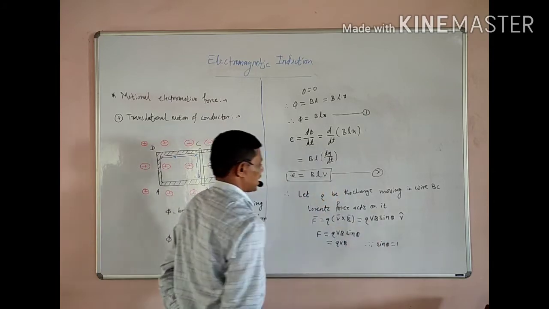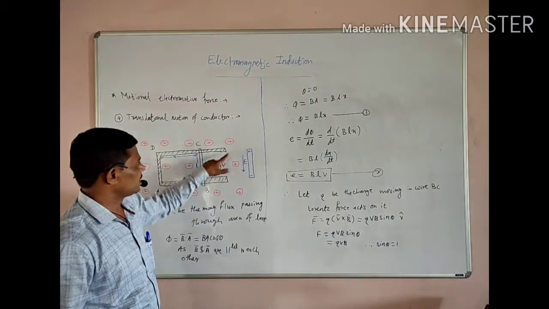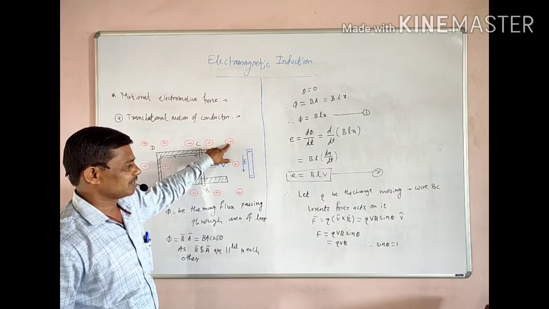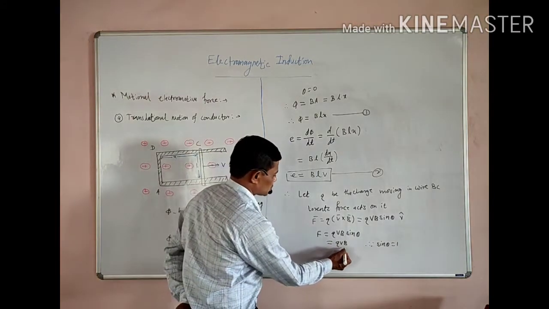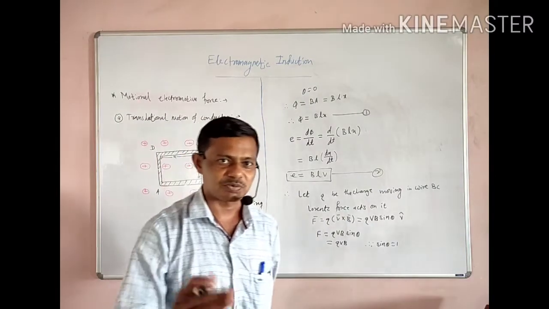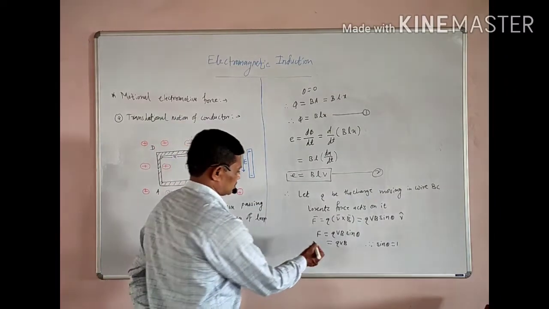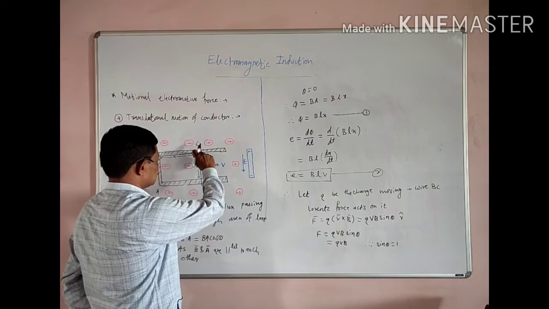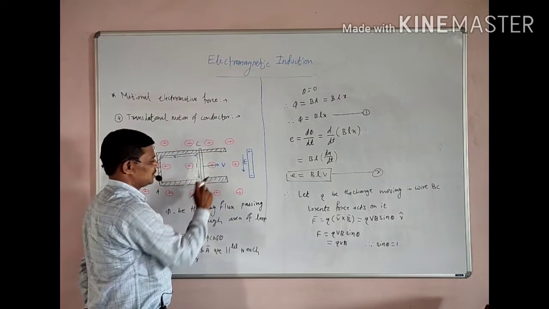That means the angle between velocity vector V bar and magnetic field B bar is 90 degrees. This force, which is nothing but QVB, is responsible for the charge to move inside the wire along the wire CB.